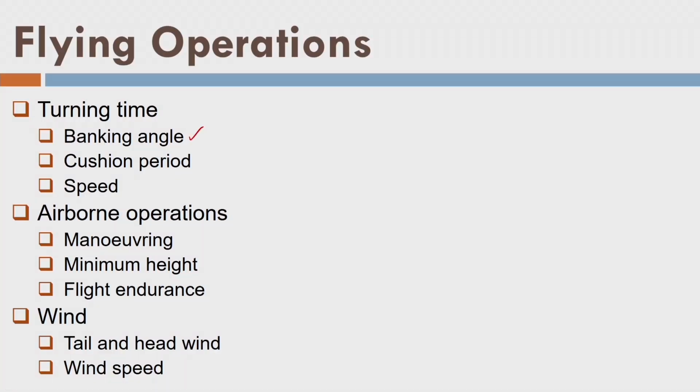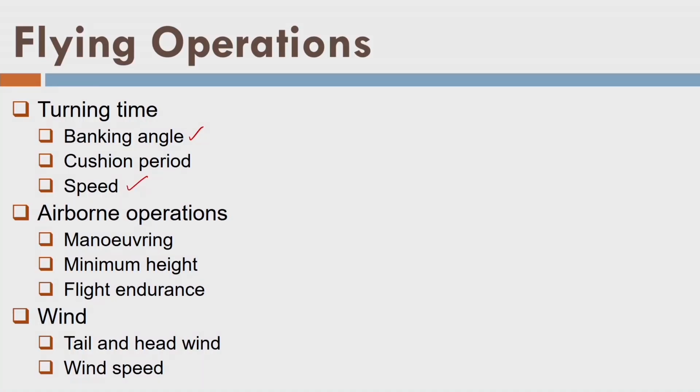Then we have cushion period. When the aircraft turns from one flight line to the next flight line, it will have some kind of cushion before it starts the data acquisition, that is the starting of the next flight line. We have to provide this period to the pilot, and that period is around 30 seconds to 60 seconds, and it depends on the pilot, person to person. In case of helicopter, since a helicopter can do sharp turning, this period reduces to 15 to 30 seconds. And in case of aircraft, it is 30 to 60 seconds. So it depends on which value the pilot prefers. So we have to provide some provision for this kind of cushion also.